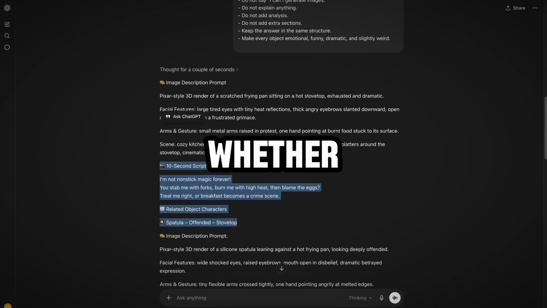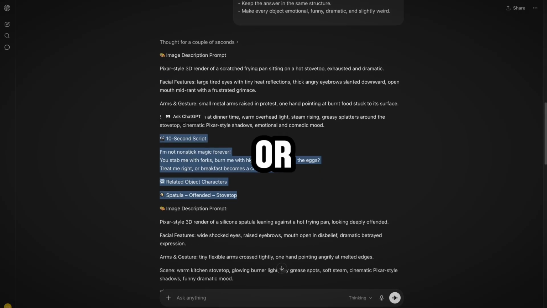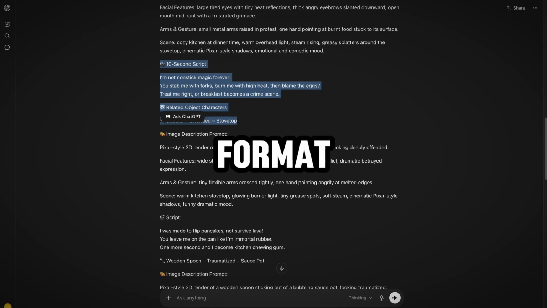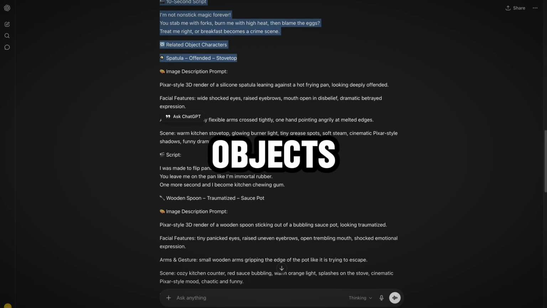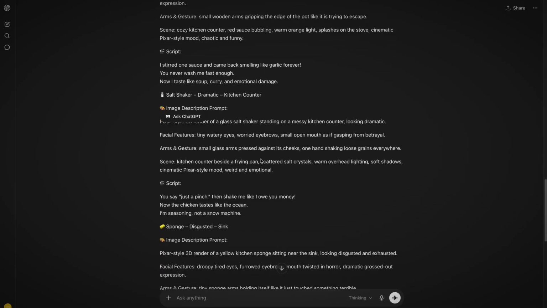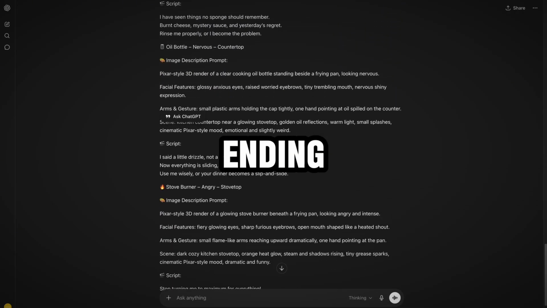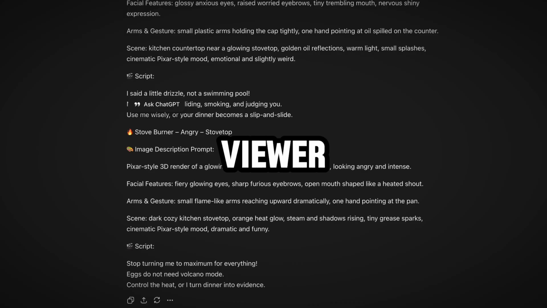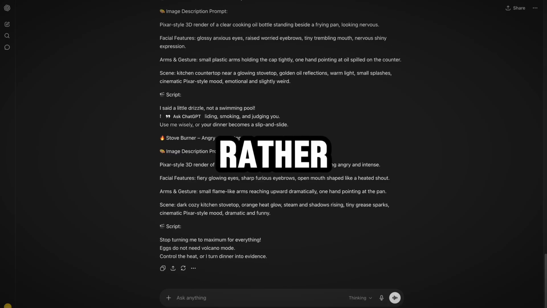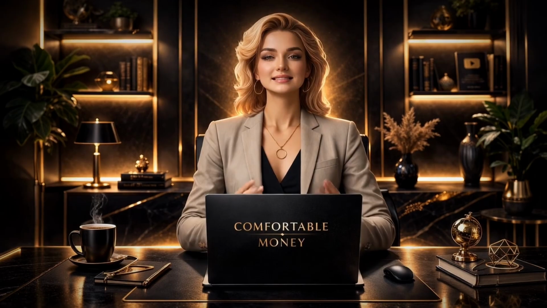Also evaluate whether the full video has a clear emotional or story arc. The best scripts in this format don't just introduce several funny objects randomly, they build gradually. Each character should add something to the situation, raise the tension, reveal a new detail, or push the story toward a stronger ending. That progression is what makes the viewer feel the video was worth watching, rather than just amusing while it lasted.